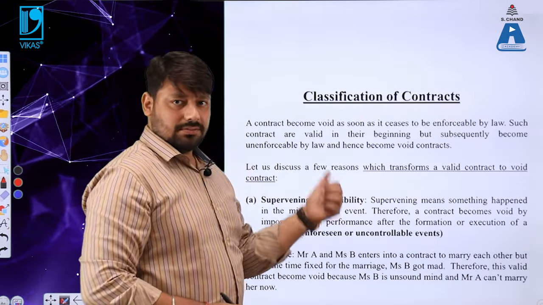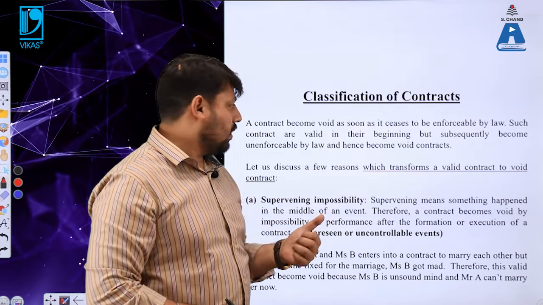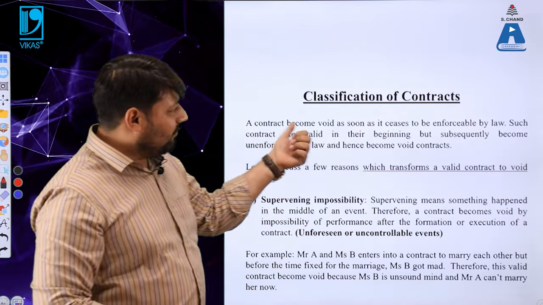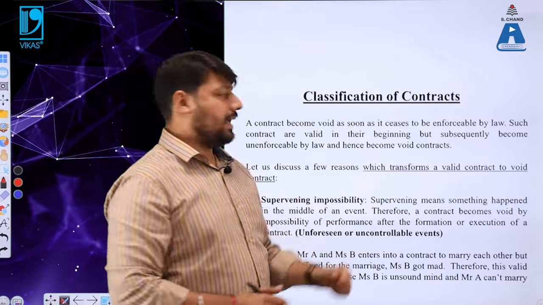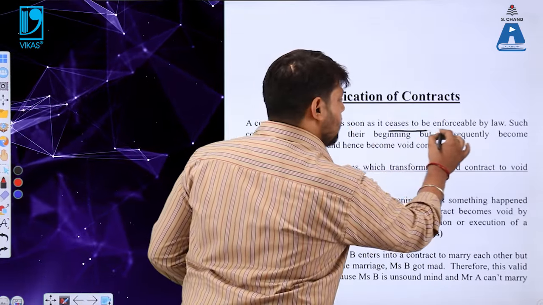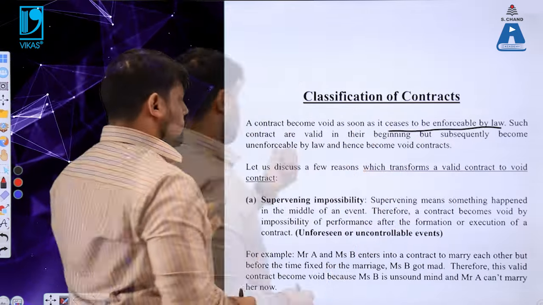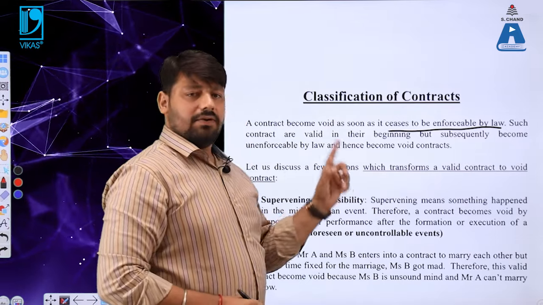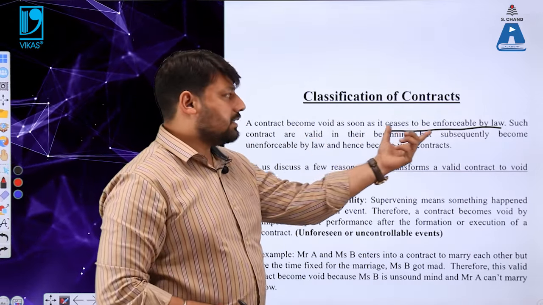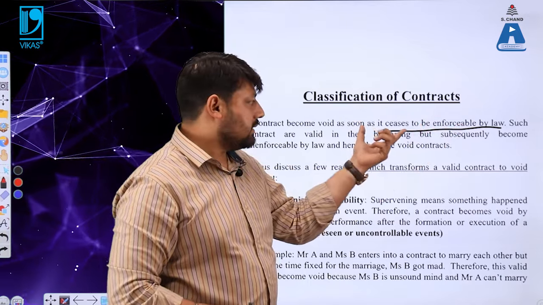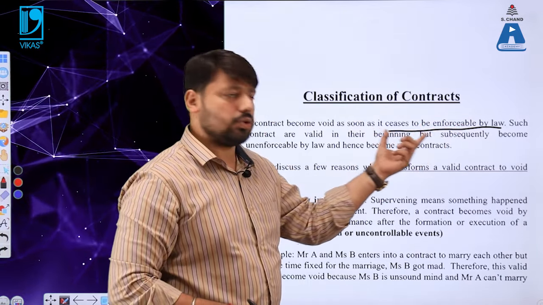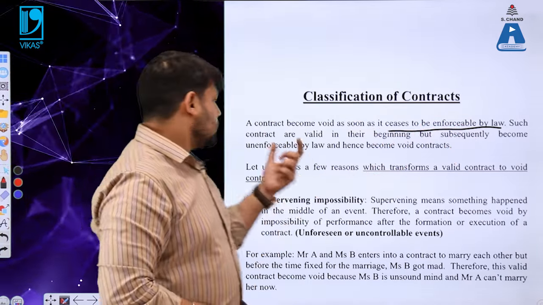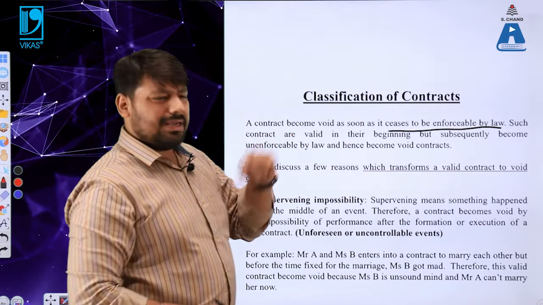Classification of contracts. We have been continuing this topic. A contract becomes void as soon as it ceases to be enforceable by law. Such contracts are valid in their beginning.